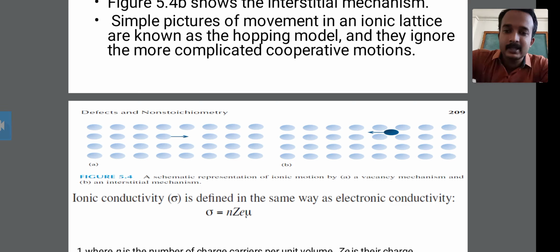Look at this circle. It is moving within the ionic lattice, meaning this ion is moving into this lattice, and this is known as the hopping model. This is all about the mechanisms, that is the interstitial mechanism and the vacancy mechanism.